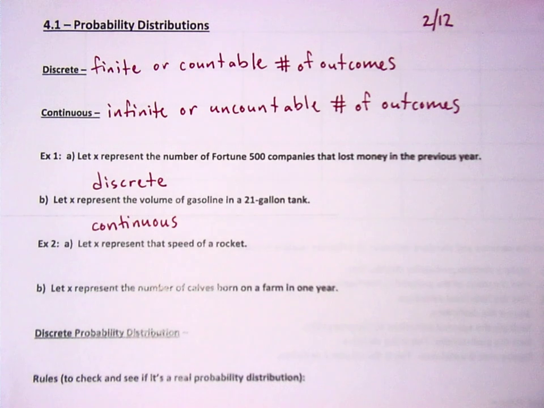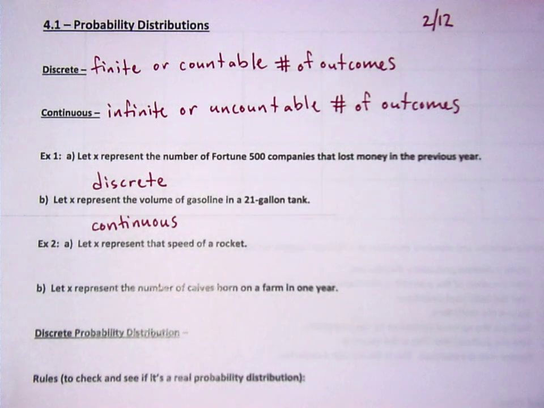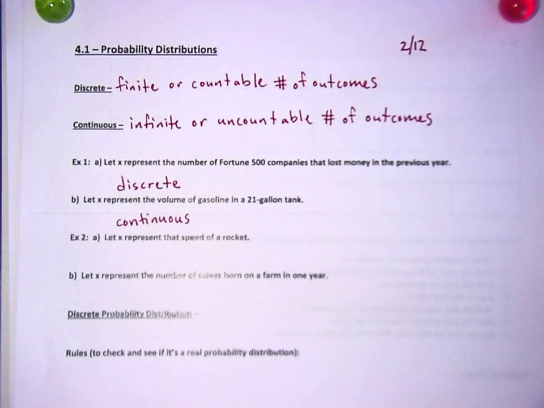Can anybody tell me why listing all of the volumes that are possible to be in a tank of gas is uncountable? Because decimals are infinite. Right, decimals are infinite. So I could say it's 3 gallons, or I could say it's 3.1 gallons, or I could say it's 3.01, or 3.001, or 3.00000000001, which is different from 3.000000002. Okay, so there's an infinite amount of choices because there's decimals.